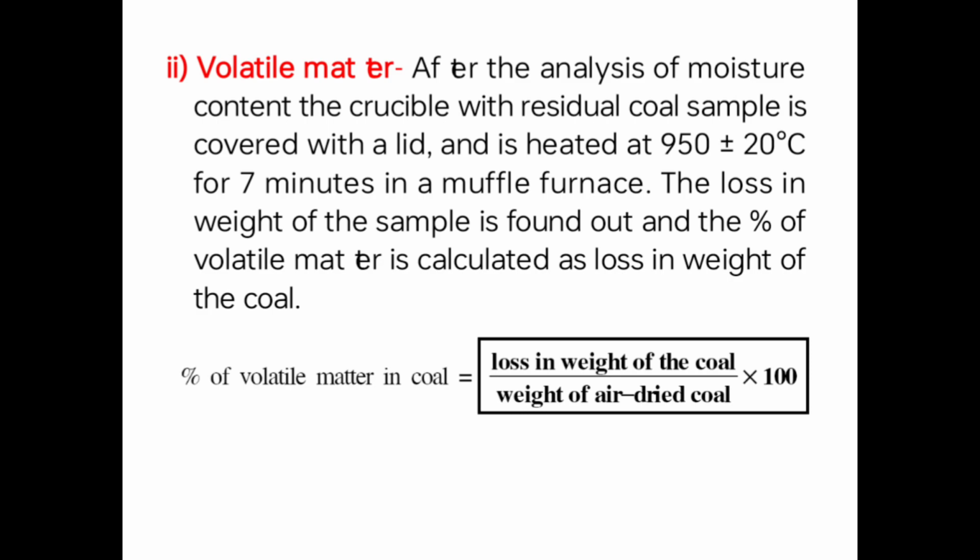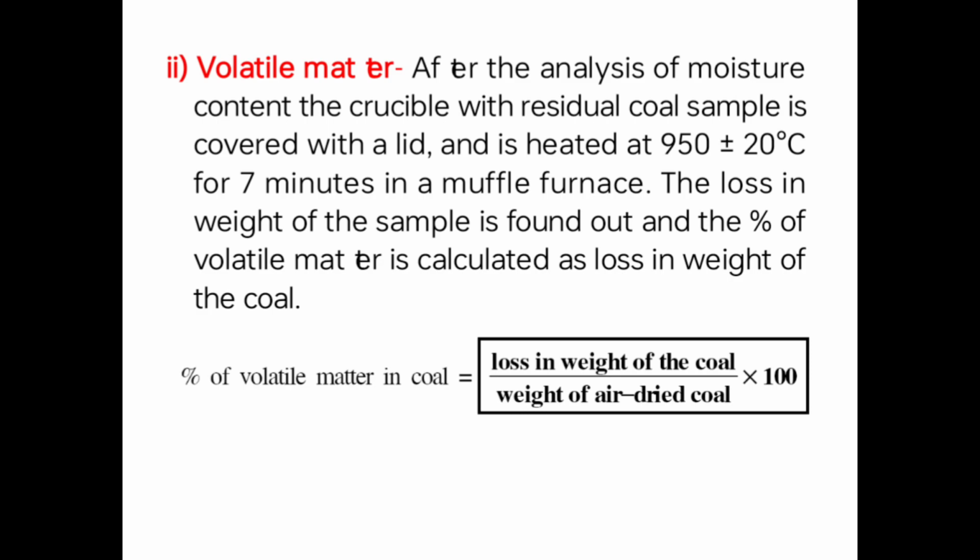After the analysis of moisture content, the crucible with the residual coal sample is covered with a lid and heated at 950 degrees plus or minus 20 degrees centigrade for 7 minutes in a muffle furnace. The loss in weight of the sample is found out, then the percentage of volatile matter is calculated from the loss in weight of the coal.